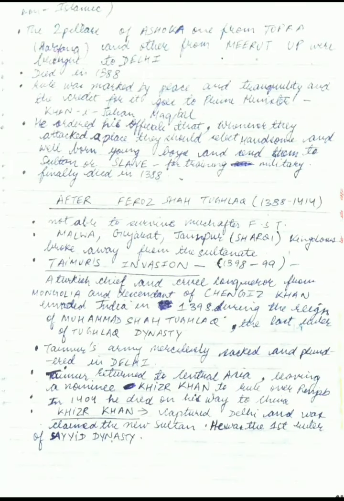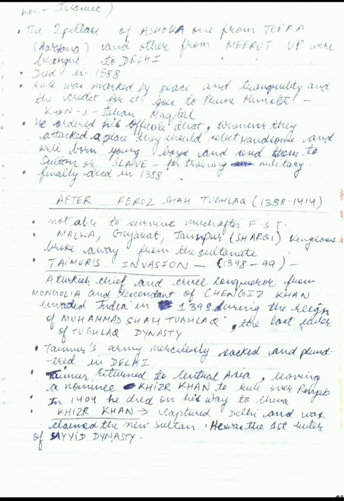He invaded India in 1398 during the reign of Muhammad Shah Tughlaq. Muhammad Shah Tughlaq was a ruler who ruled after Firoz Shah Tughlaq. He was the last ruler of the Tughlaq dynasty. Timur's army mercilessly sacked and plundered Delhi. Timur returned to Central Asia, leaving a nominee, Khizr Khan, to rule over Punjab. In 1404, he died on his way to China.